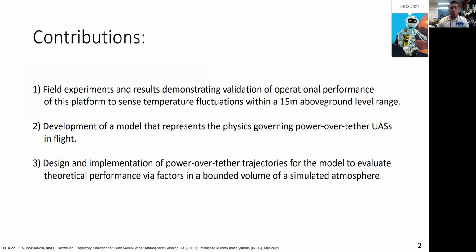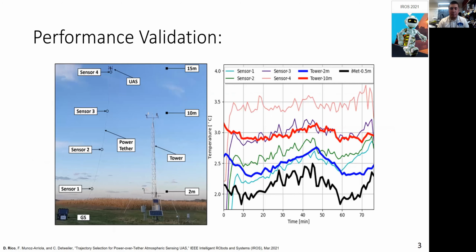The main contributions of the work presented here are as follows: field experiments and results demonstrating validation of operational performance of this platform to sense temperature fluctuations within a 15-meter above ground level range; development of a model that represents the physics governing power over tether UASs in flight; and design and implementation of power over tether trajectories for the model to evaluate theoretical performance via factors and a bounded volume of a simulated atmosphere.